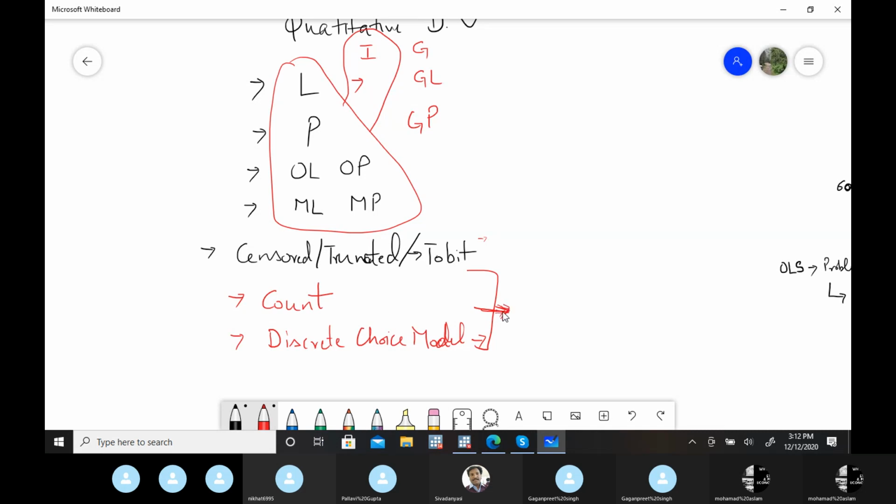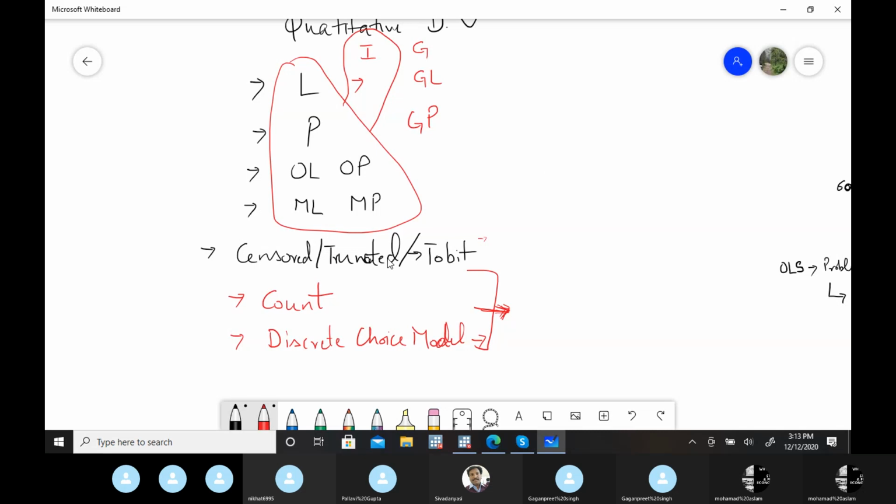I'm going to take these models maybe in the second or last series of next year, where I'm going to add these to the qualitative response models, because they are quite important, especially in medical sciences and the commerce field, where we study the choice of preferences of customers. These discrete choice models are quite important.